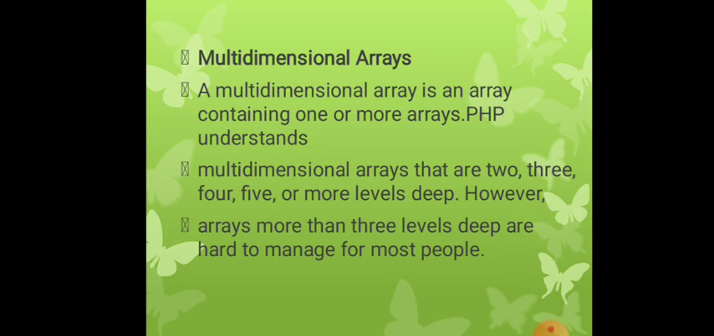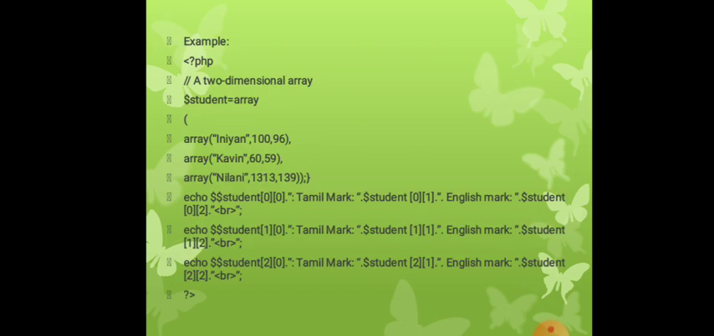Multi-dimensional array. A multi-dimensional array is an array containing one or more arrays. PHP understands multi-dimensional arrays that are 2, 3, 4 or 5 levels deep. However, arrays more than 3 levels deep are hard to manage for most people. Here you can see the multi-dimensional array. Here we can separate the values row wise, then column wise. The values you can see in this example.